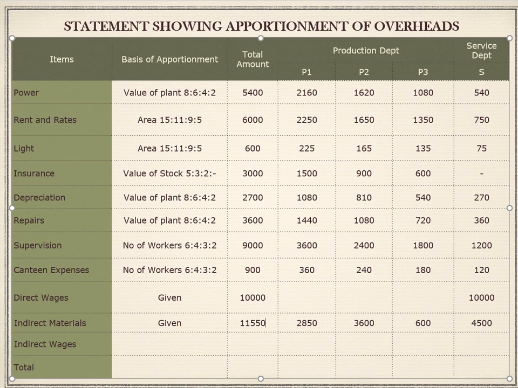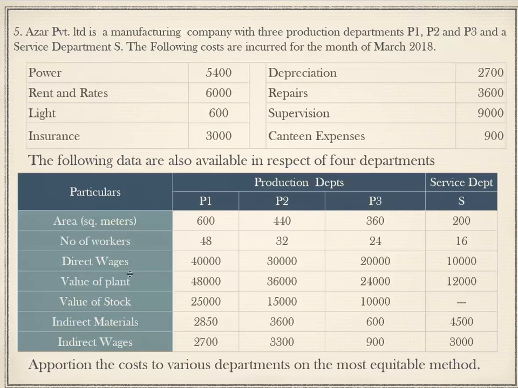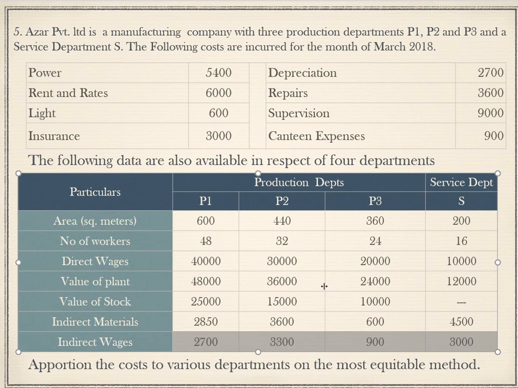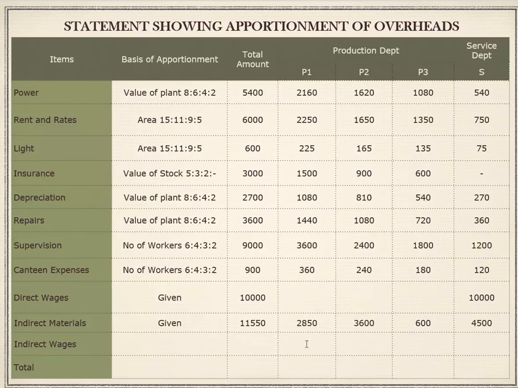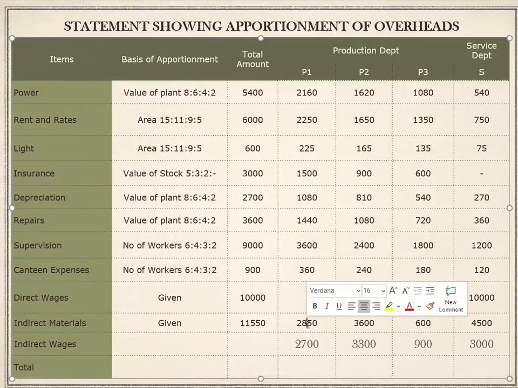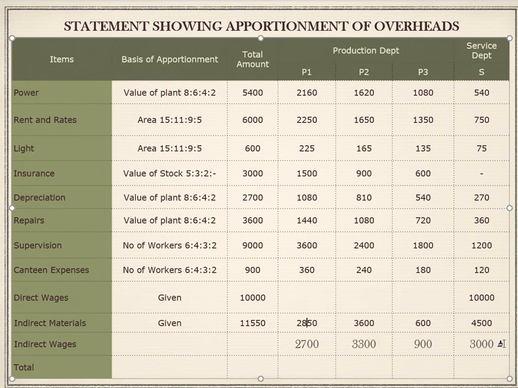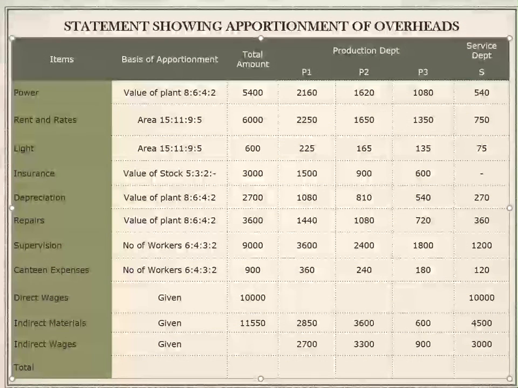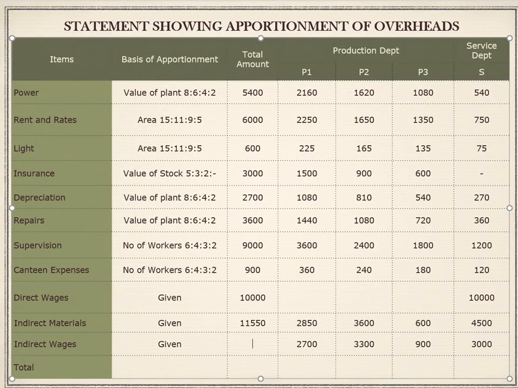Next one is indirect wages. The amount of indirect wages of P1, P2, P3 and the service department, I'm going to copy it as it is. Next, I'm going to paste it here. How did we get to know about this amount? It's already given in the problem. The total of this is going to be 2700 plus 3300 plus 900 plus 3000. It's actually 9900. Right?